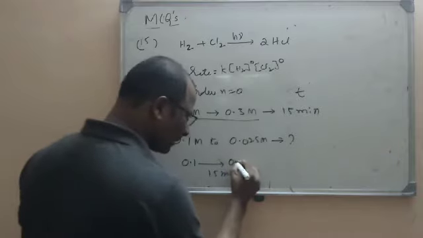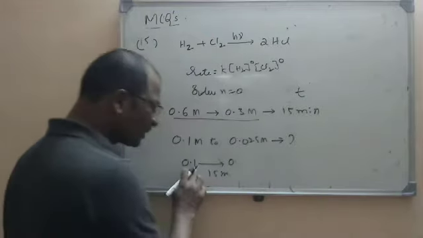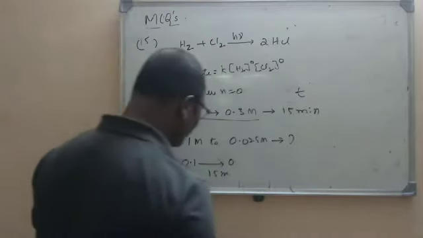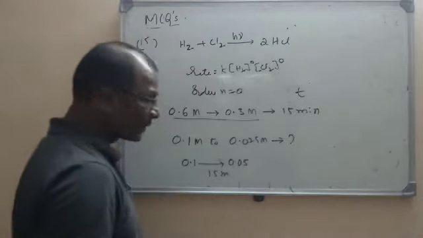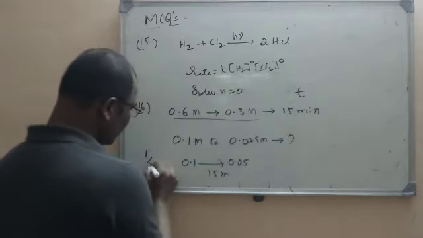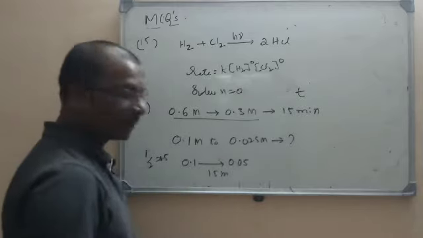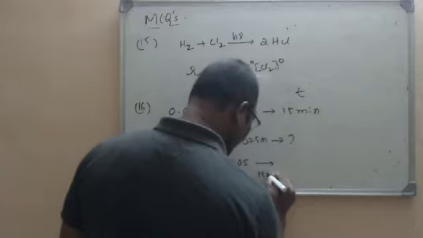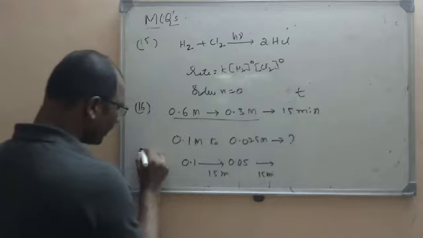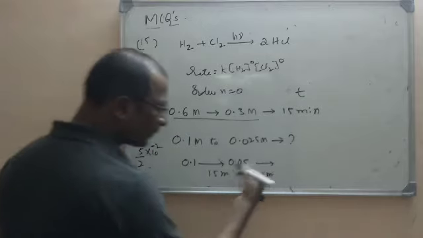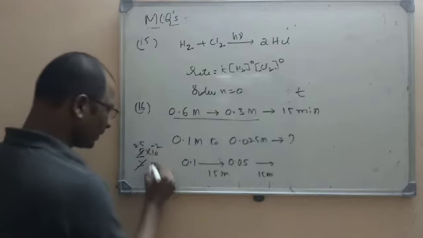That is 0.1 by 2, half of 0.1, which is 0.05. Just 1 by 2 means 0.5, and 0.1 by 2 means 0.05. Now after another 15 minutes what will it become? It is already 0.05, so 0.05 means 5 into 10 power minus 2. After 15 minutes it will become half, 2 ones are 2.5. So it is 0.025.